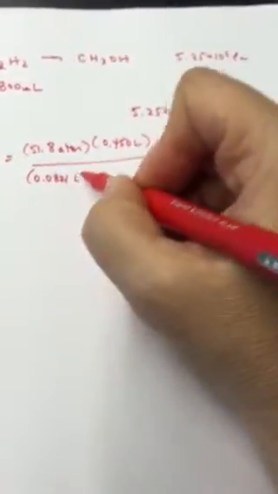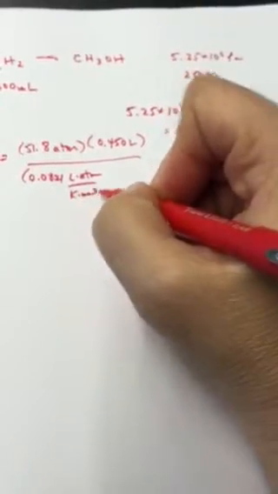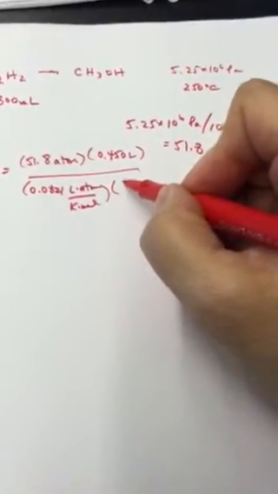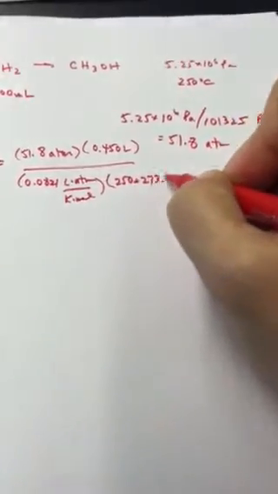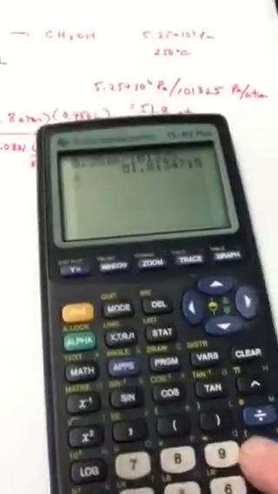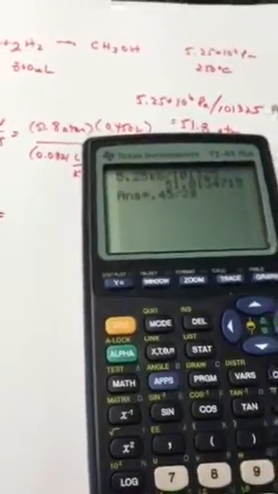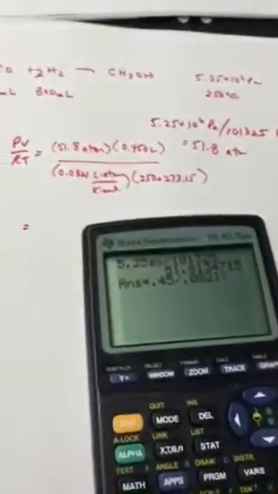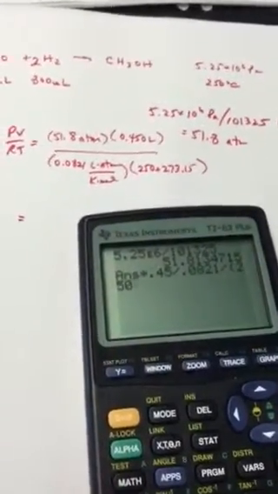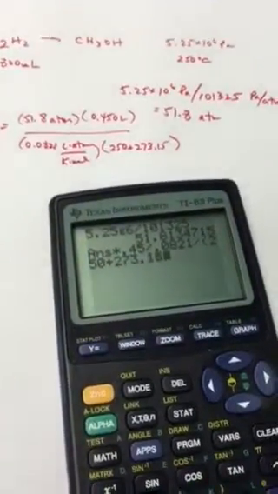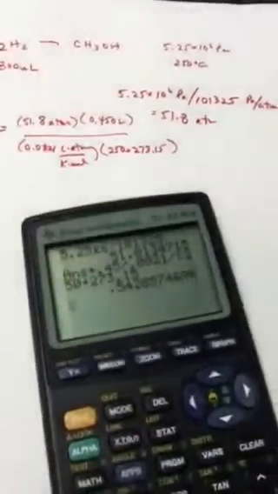So we've got 51.8 atmospheres times 450 milliliters, or 0.450 liters, divided by R, divided by temperature. It's 250 plus 273.15. So 51.8 times 0.45 divided by 0.0821 divided by the sum of 250 and 273.15 gives me 0.543 moles.